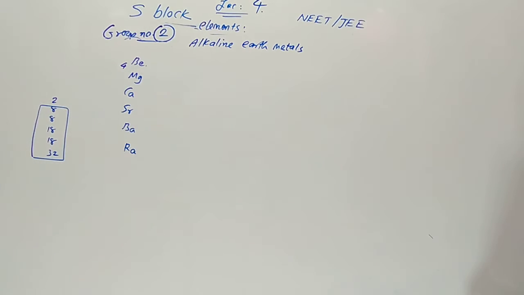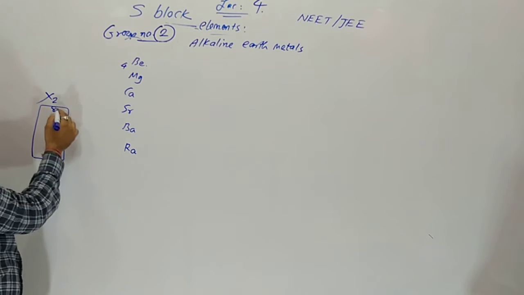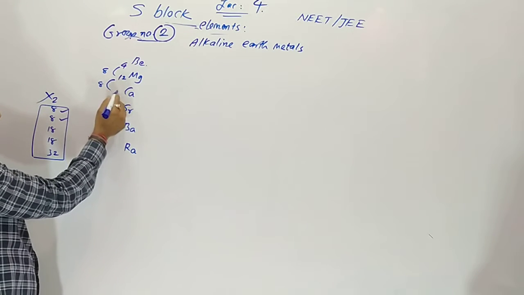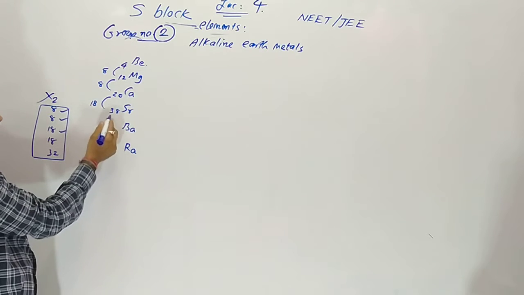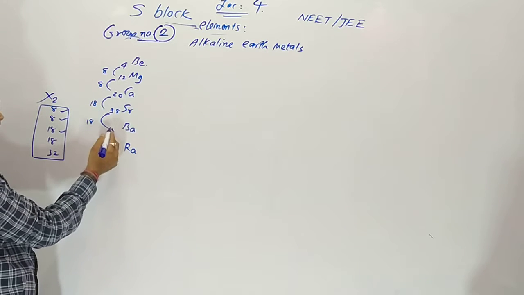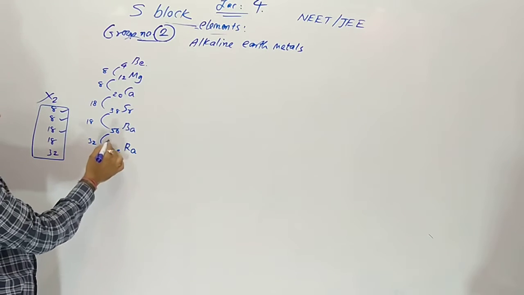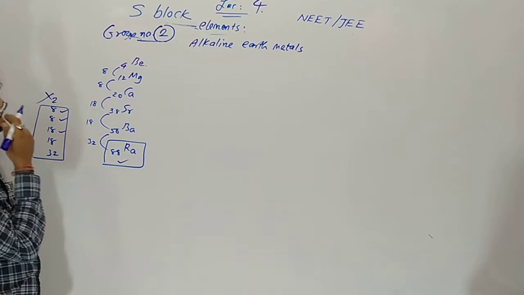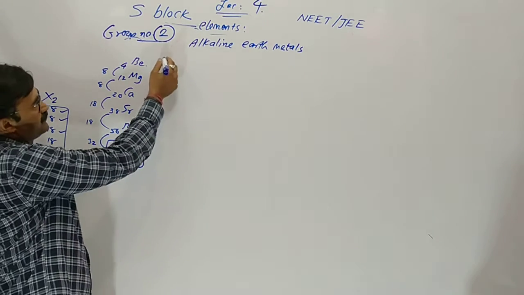So the code will be 5, last 5. The 2 we have to cancel. 4 plus 8, 12. 12 plus 8, 20. 20 plus 18, 38. 38 plus 18, 56. Then 32, it gives 88. All the elements of group number 2 are metallic. Out of 6, the last one, radium, is radioactive by nature.